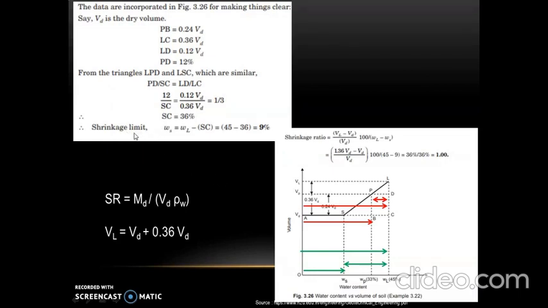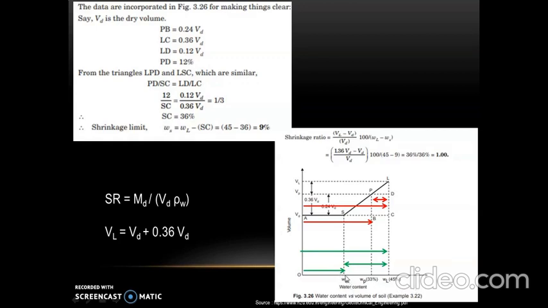The formula available to find shrinkage limit is Ws equal to Wl minus SC. So this formula need not have to be remembered, but we will come to know it by referring to this graph.